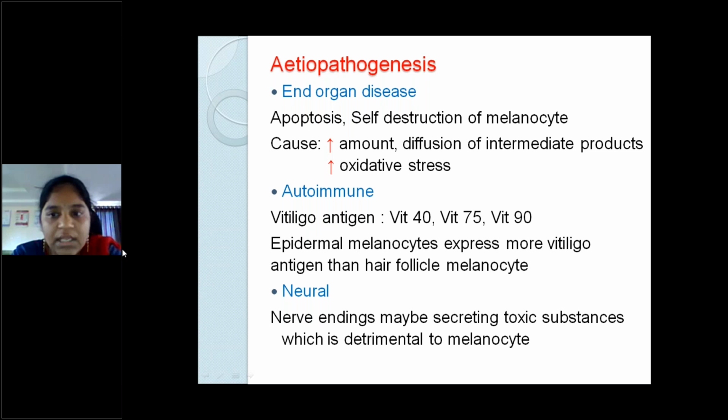Epidermal melanocytes express more vitiligo antigen than the hair follicle. That's why when you see a lesion, the hair follicle is not always turned white within the patch. It's the last thing which will turn white when compared to the normal skin. As for neural causes, the nerve endings may secrete some toxic substances which are detrimental to the melanocyte.